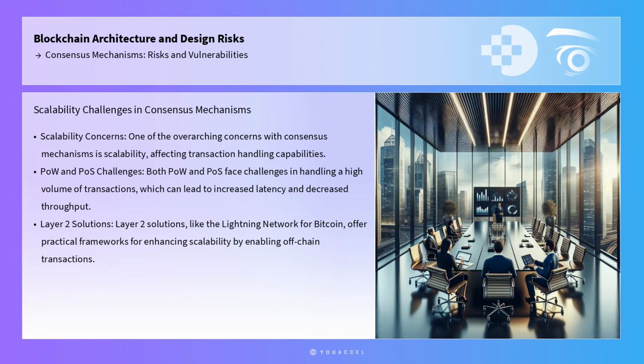One of the overarching concerns with consensus mechanisms is scalability. Both PoW and PoS face challenges in handling a high volume of transactions, which can lead to increased latency and decreased throughput. Layer 2 solutions, such as the Lightning Network for Bitcoin, offer practical frameworks for enhancing scalability by enabling off-chain transactions that settle on the main chain, thus reducing congestion and improving transaction speeds.